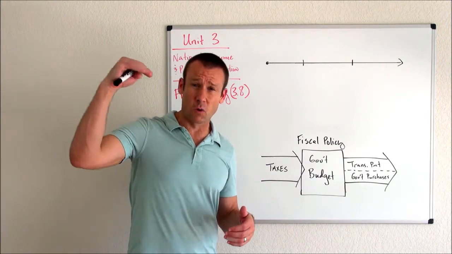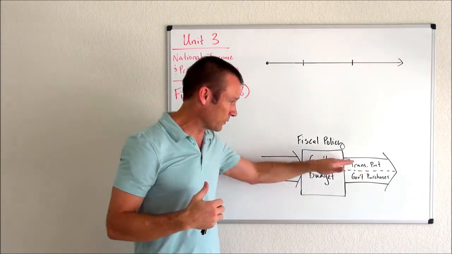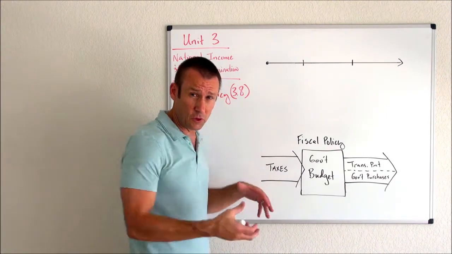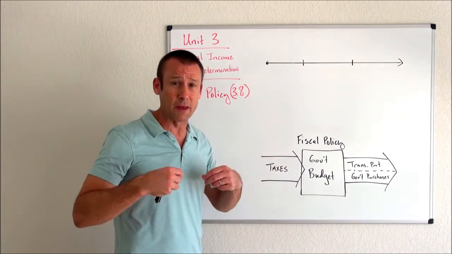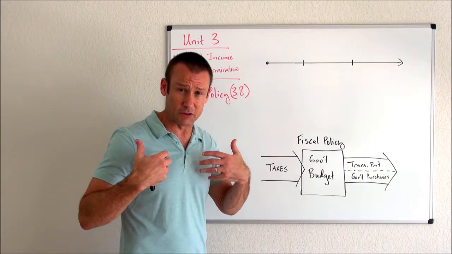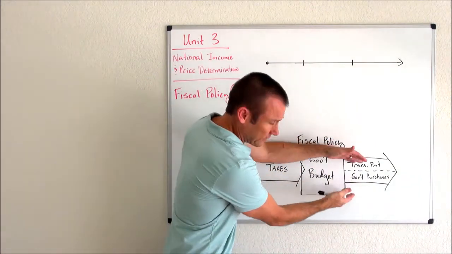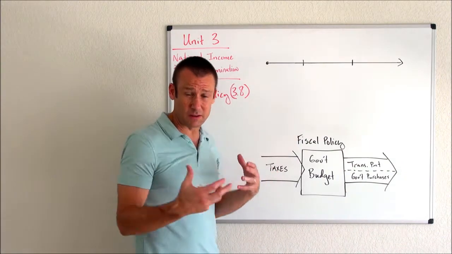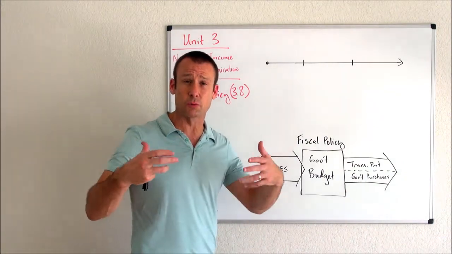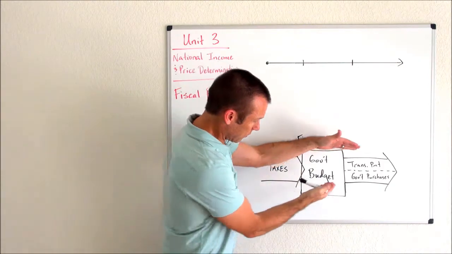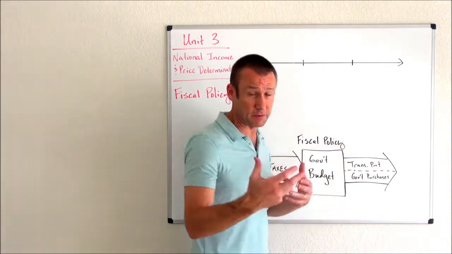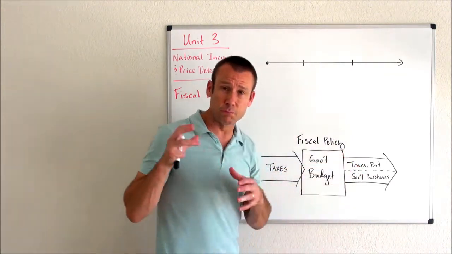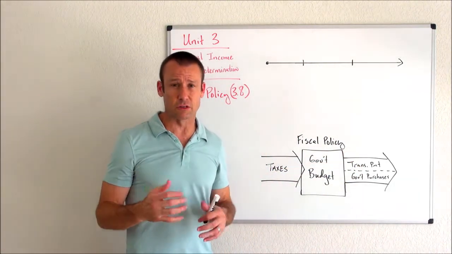If the economy is going into a recession, what would we do with these three levers? We would decrease the inflows. That's what we would do to help expand or stimulate the economy, or we'll increase the outflows. The big thing is these taxes: we're going to take less taxes from people so their disposable income goes up. Or we'll simply increase their transfer payments, which also increases disposable income, or we will directly put money into the product market and increase spending.